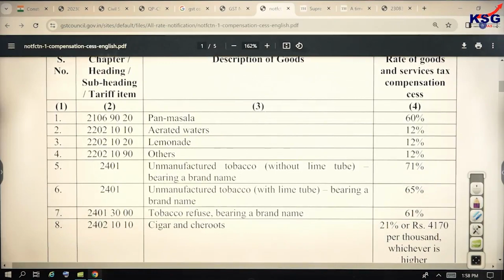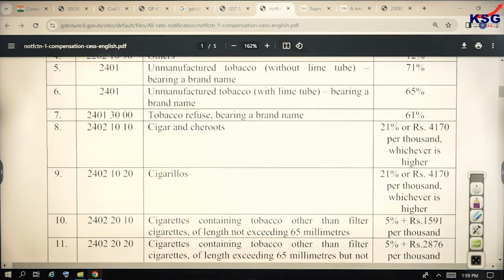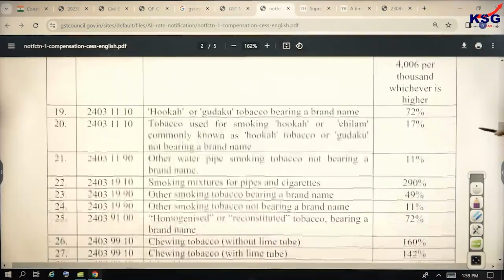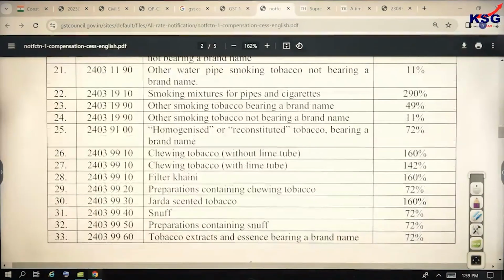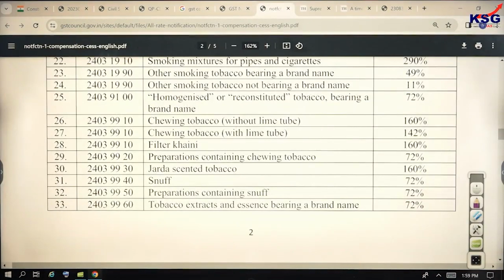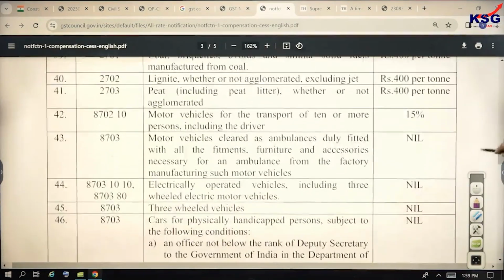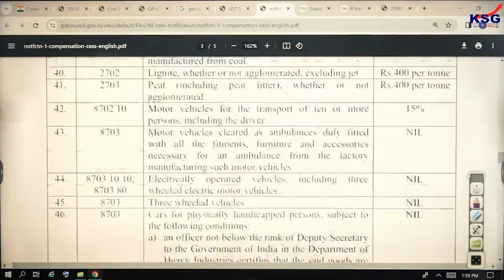Pan masala, aerated waters, lemonade, unmanufactured tobacco without lime tube bearing a brand name, unmanufactured tobacco bearing a brand name, cigar and cheroots, cigarillos, cigarettes containing tobacco other than filter cigarettes, right? Sin goods, all of these are, okay? Hookah or Gudaku tobacco bearing a brand name, hookah, chillum, Gudaku, etc. Smoking mixtures of pipes and cigarettes, homogenized or reconstituted tobacco bearing a brand name, chewing tobacco, filter khaini, snuff, zarda, right? All these items are basically covered under the GST compensation cess, okay? What are known as the luxury and sin goods.